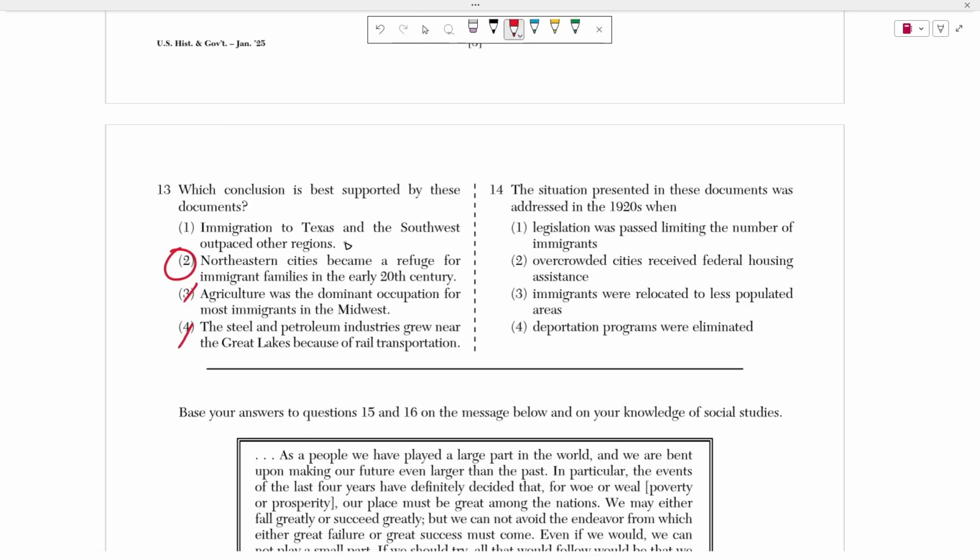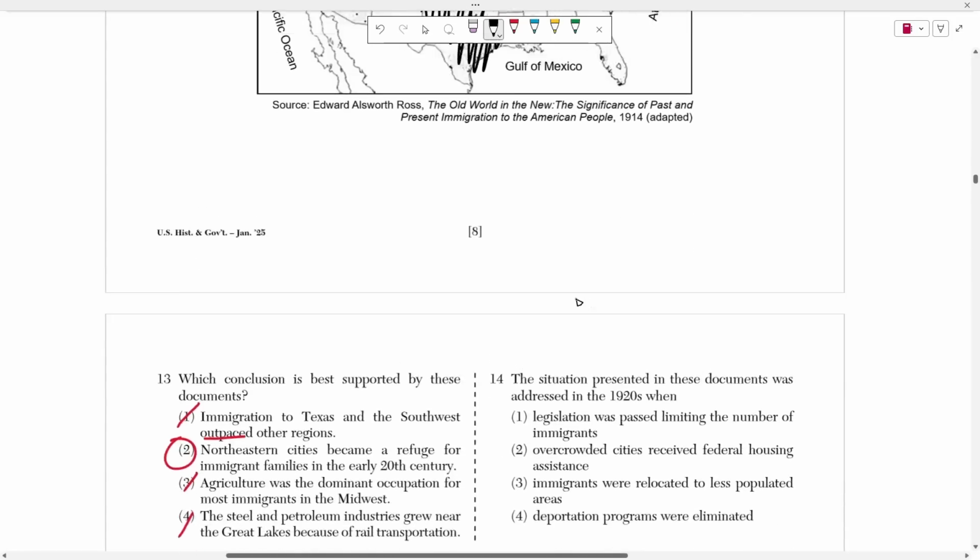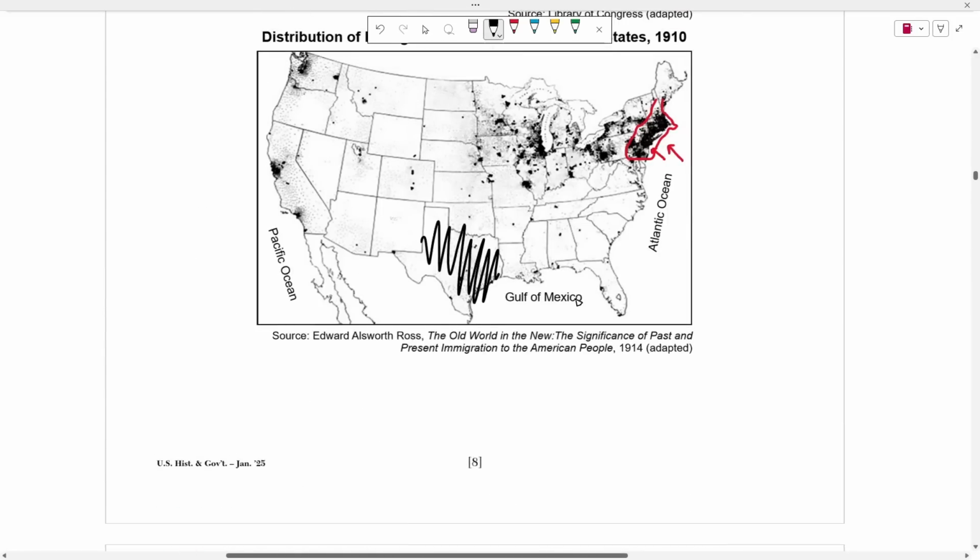And again, if immigration to Texas and the Southwest outpaced other regions, well, then this entire part of Texas and the Southwest would be colored black, right? Because the darker it is, the greater the population of immigrants, or the heavier the immigrant population in that place is.